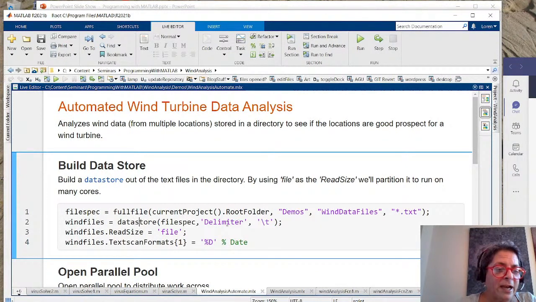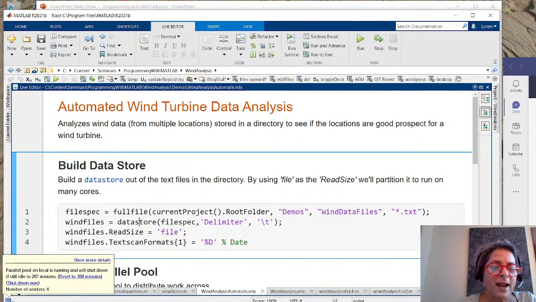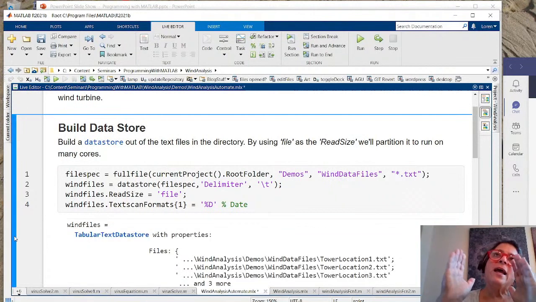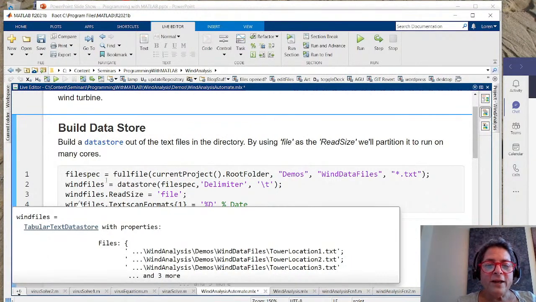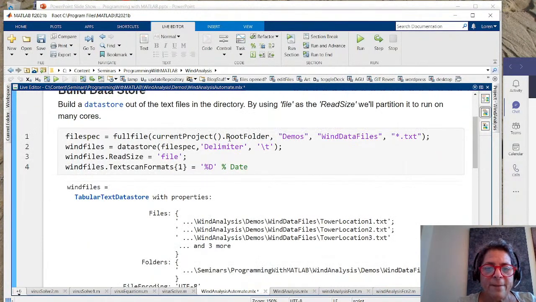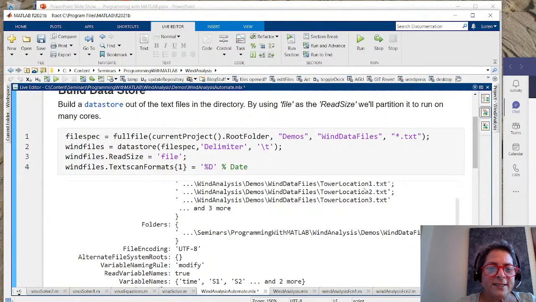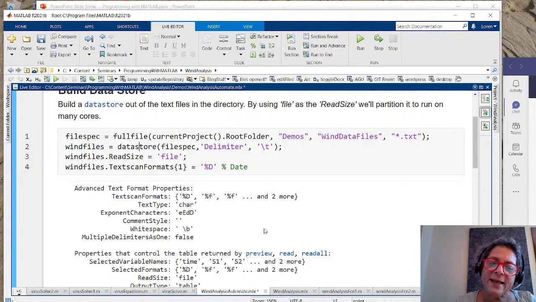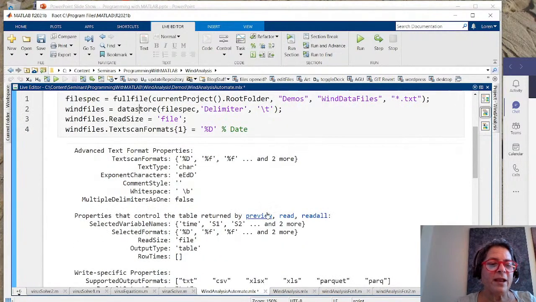And then I actually have my parallel pool open here. I happen to have a 4-core machine. So let me just run this. And the reason I want to do this is if you think about it, if I have a bunch of different files, I can actually analyze them in parallel if I have enough resources here. And so here it's showing me what information there is about this file, and I happen to have 3 files plus 3 more. That's 6 files, and it's telling me how it interprets this. And if I don't like the way that is, I can go and change that, but it's okay right now.